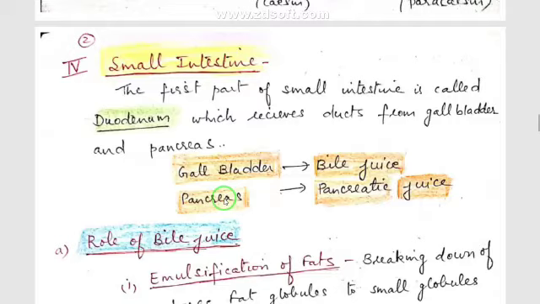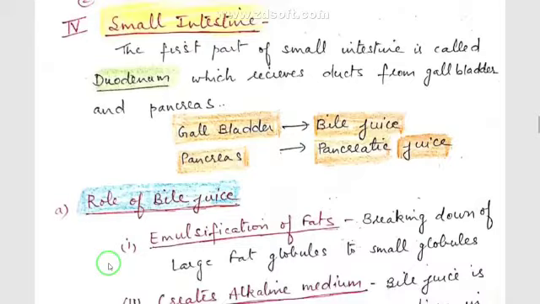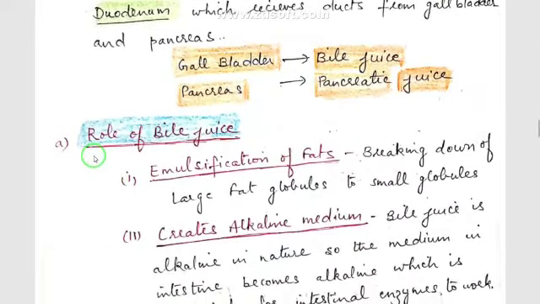So both these glands are accessory glands. They send their juices. The gallbladder sends its bile juice and the pancreas sends its pancreatic juice. Both these juices are sent through their respective ducts into the duodenum or the small intestine. The bile duct brings bile juice and the pancreatic duct brings pancreatic juice. Both these juices are poured in the small intestine.